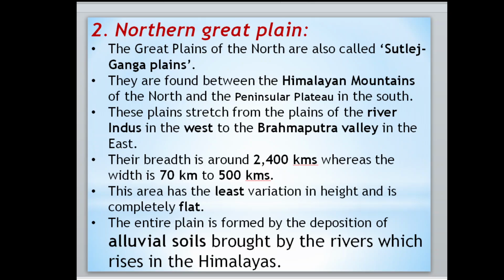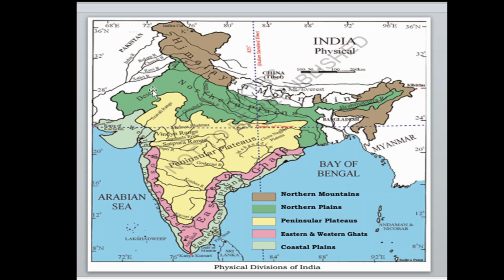These plains stretch from the plains of the river Indus in the west to the Brahmaputra valley in the east. Here is the Indus river, from where it starts, and here it ends at the Brahmaputra river.